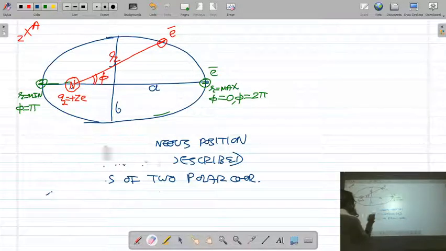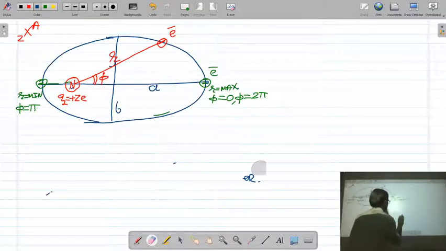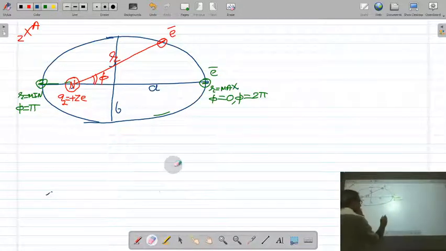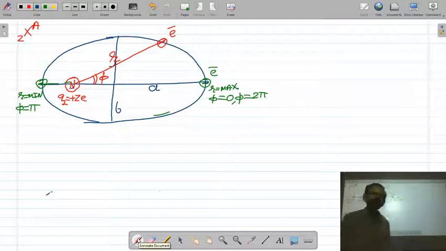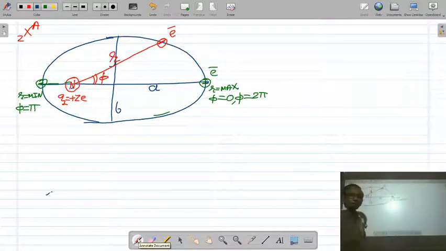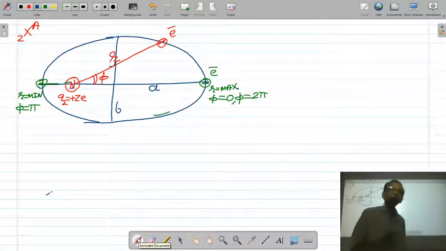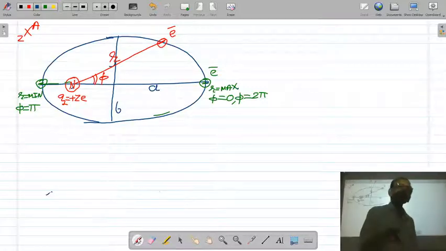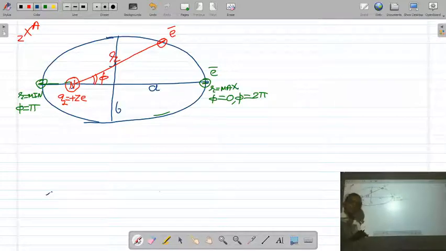Okay, it means that in order to describe the elliptical motion of electron in elliptical orbit, we have two coordinates r and phi. By knowing two polar coordinates r and phi, the instantaneous position of electron at any instant can be defined.